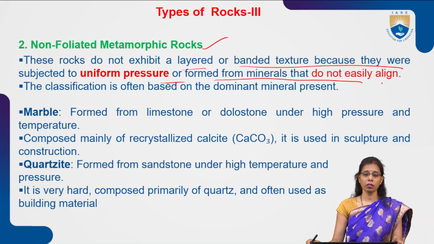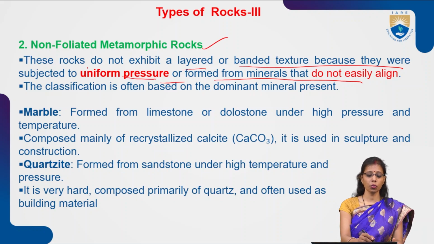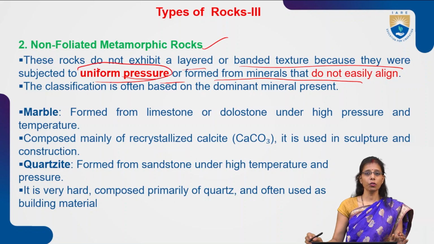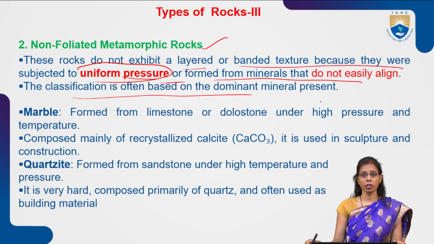They do not go through non-uniform pressure conditions; they always go through uniform pressure. Due to uniform pressure, there is no band formation, and this classification is based on the dominant mineral present.